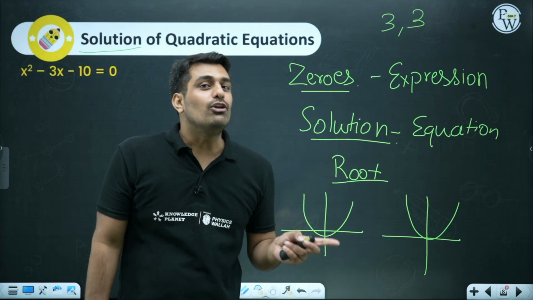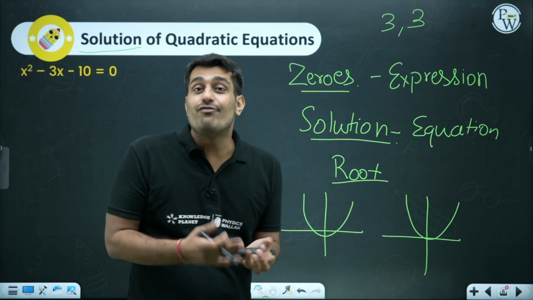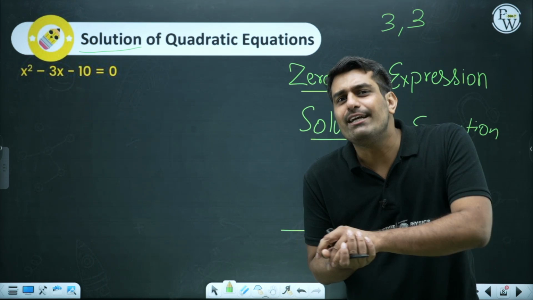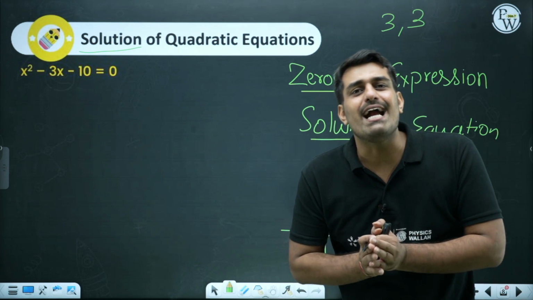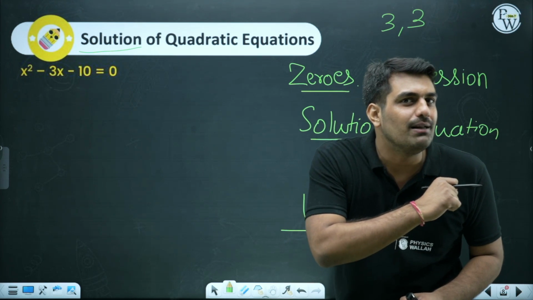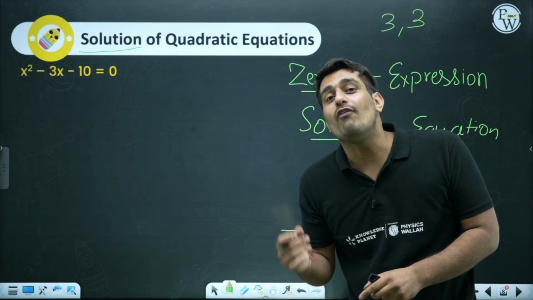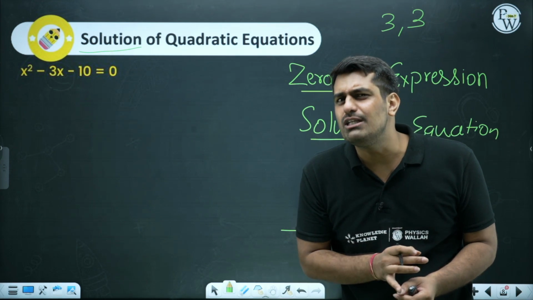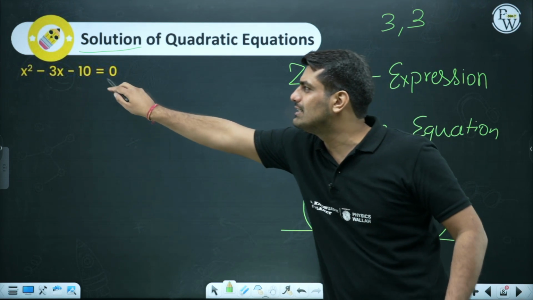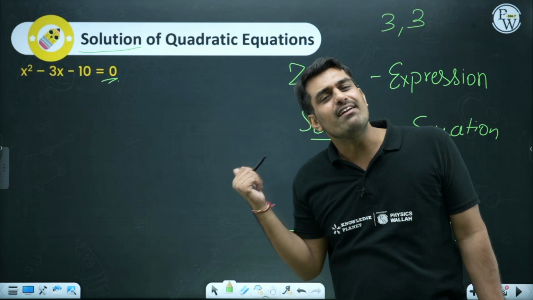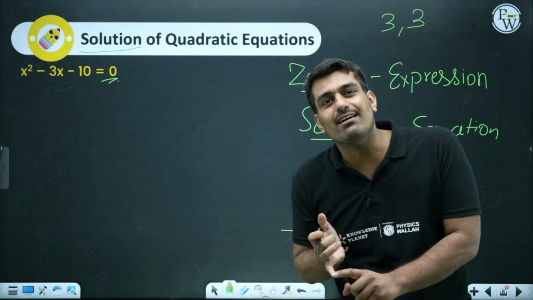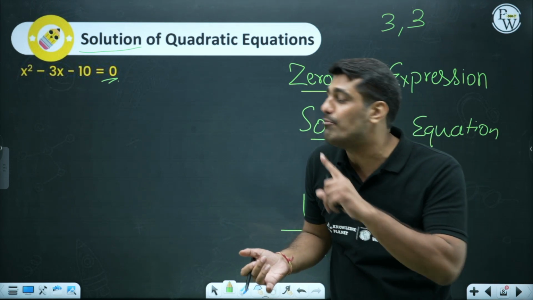Now, since the solution part is clear, how do we find the solution of quadratic equations? For a quadratic equation, you again need to understand how we found the zeros of a quadratic polynomial. We used the method of splitting the middle term. Can we use it over here? Why not? The only difference over here is equal to 0. Other than that, everything remains the same. So let's revise quickly because we have already learned this, so we will not waste much time on this part.